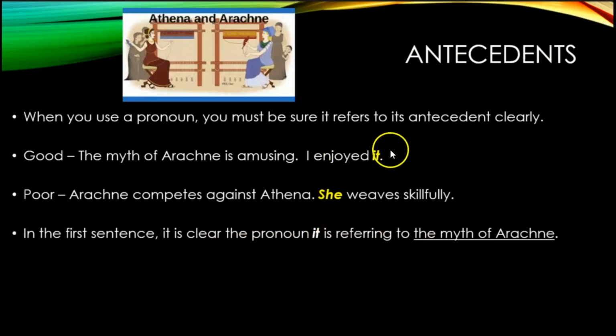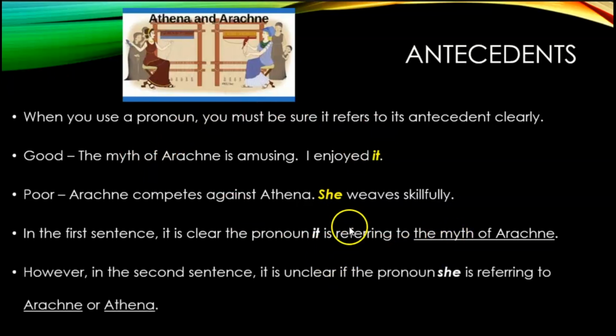So in the first one, it is referring to myth. That is clear and good. In the second one, we don't know who she is referring to. It could be either Arachne or Athena. So this is poor use of a pronoun. We should rewrite this more clearly to either include the name Athena or Arachne weaves skillfully, or rewrite it altogether.